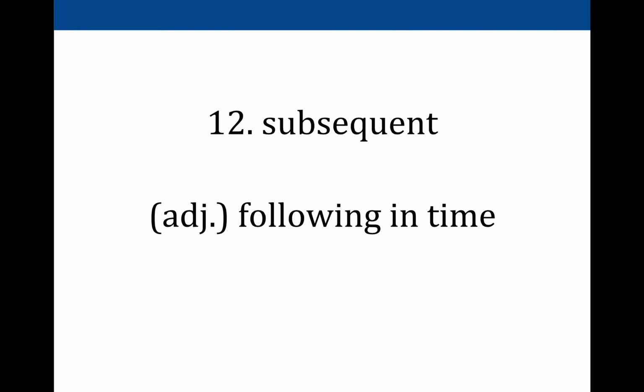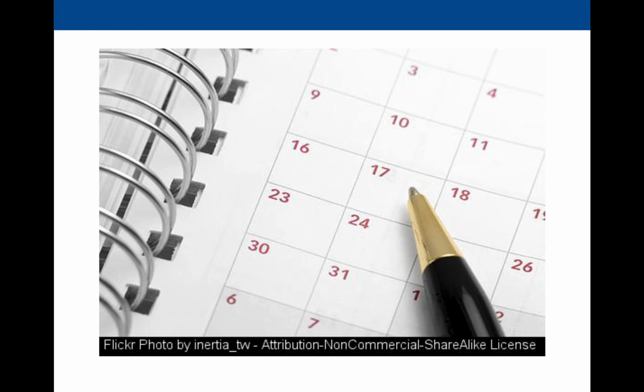12 is subsequent, and this describes something that happens that's following in time, so it happens after. So if it happens subsequent to something else, it happens after whatever the thing is that preceded it, that came before it. A lot of times you'll actually hear the word subsequently, which is describing when something happened, so that, subsequently he tripped and fell. So that happened after something else. Thinking about a calendar, just the progression of events, some things are subsequent to other things.